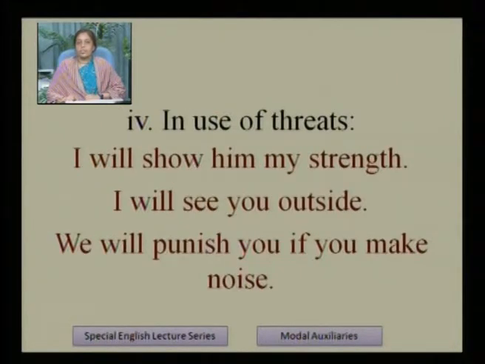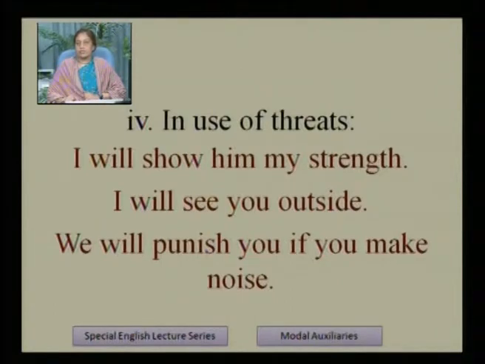Next, use of will in threats. I will show him my strength. I will see you outside. We will punish you if you make noise. These are the sentences in which we find threats. I will show him my strength. After reading this sentence, we find that there is threat in the sentence. I will see you outside.